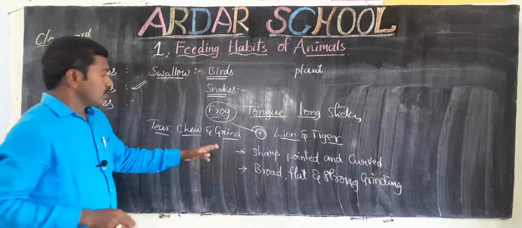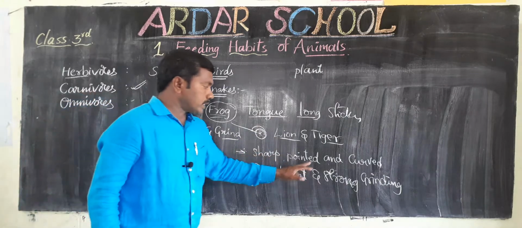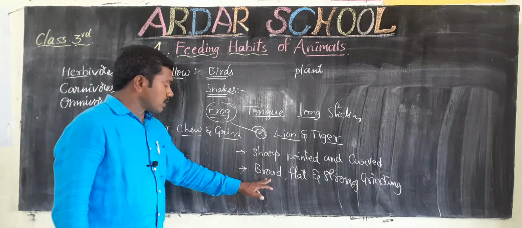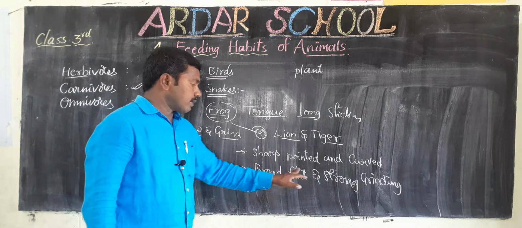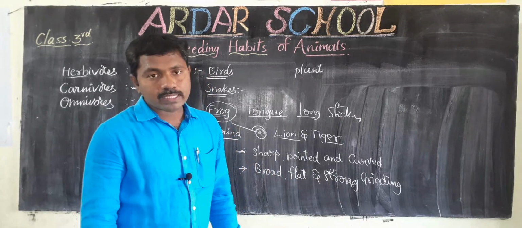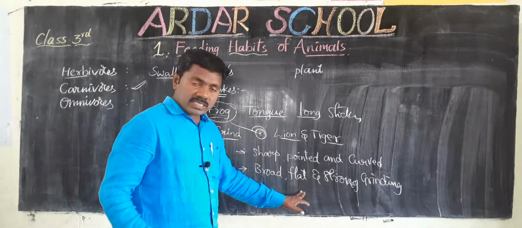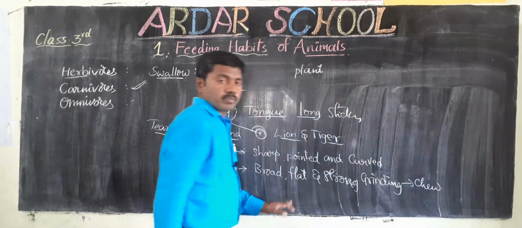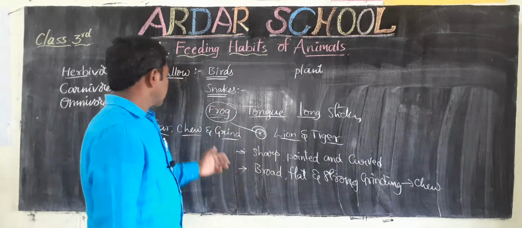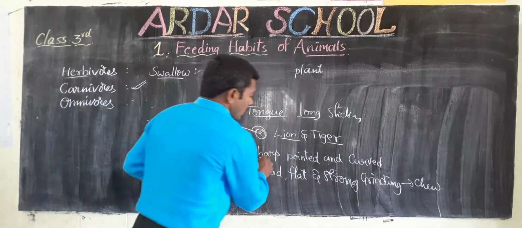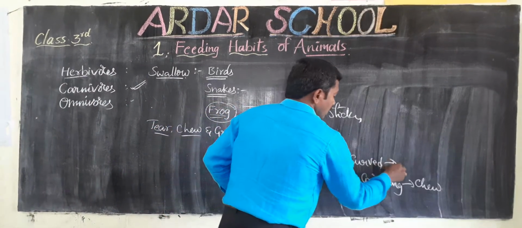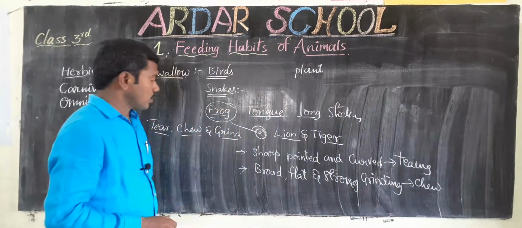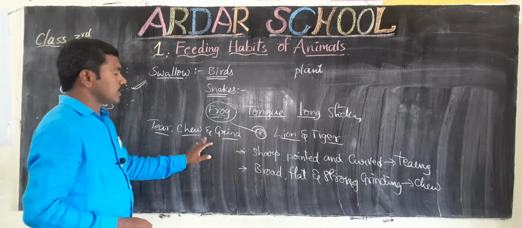Yeah, here if you observe the line, front teeth are sharp, pointed and curved in shape. On the back side of the mouth, there are also teeth, which are strong, broad and flat grinding teeth. With the help of these teeth, they can chew and grind. The sharp, pointed and curved teeth are very helpful for tearing the flesh. Okay, children, so this is tear, chew and grind.